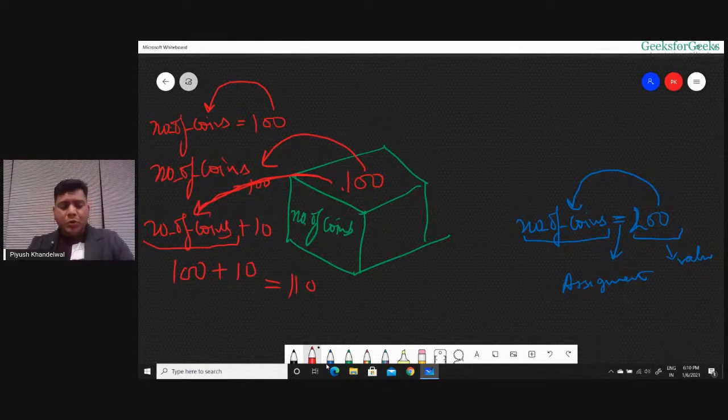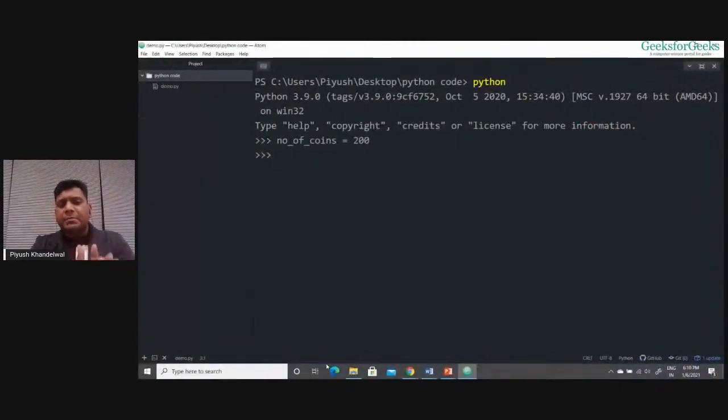You get it? So how can you visualize this statement when I write number of coins equals 200? I have a box with me in which I have stored 200, right? Now, if I want to get the value of this, I can simply write number of coins and it will get me the value of it, which is 200. I hope you get this.